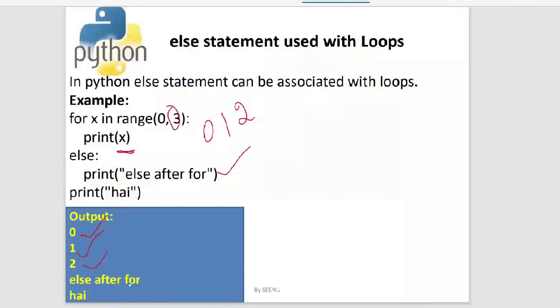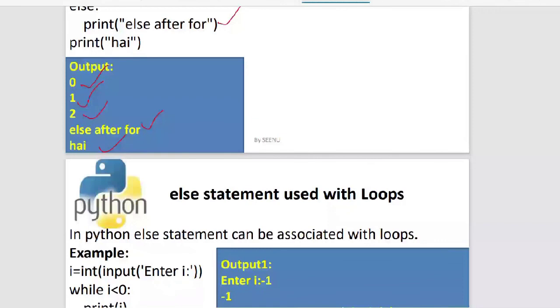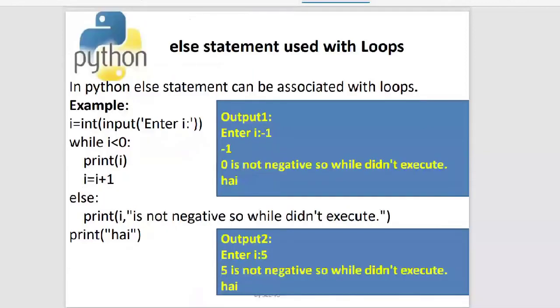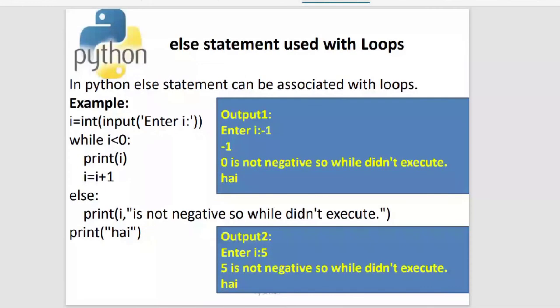Now this is the association of else with the while loop. Here I am showing you two cases. I'm taking in the value of i over here. In the first case, we have taken it to be minus 1. Minus 1 is less than 0, so the condition is true.